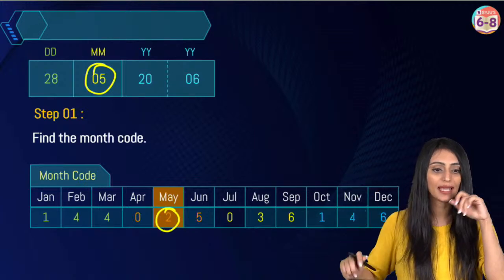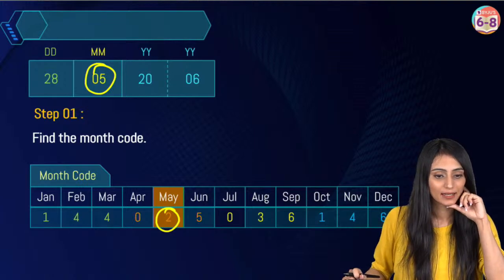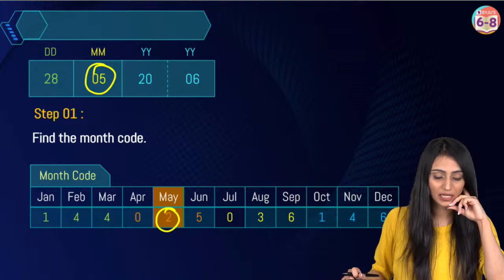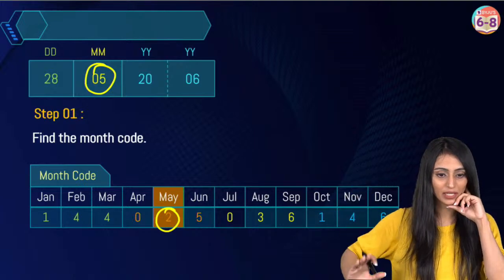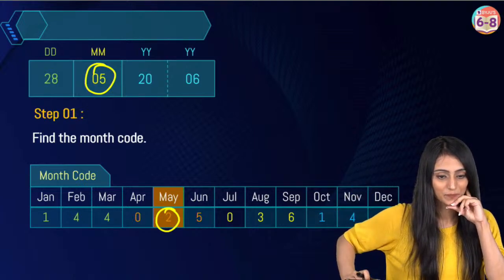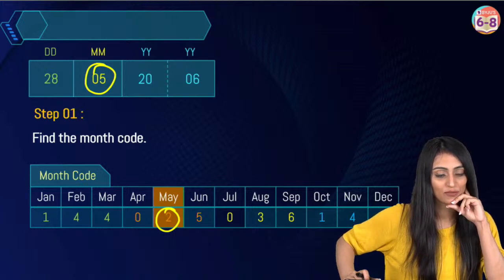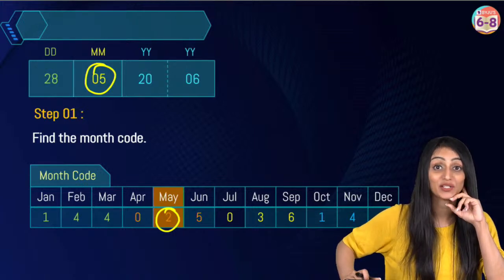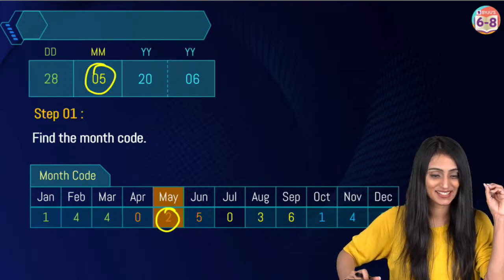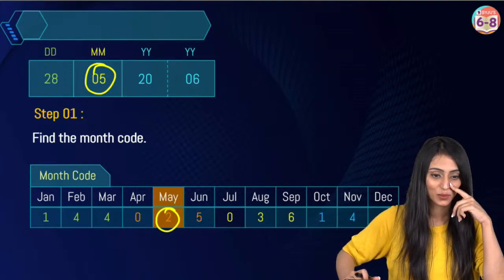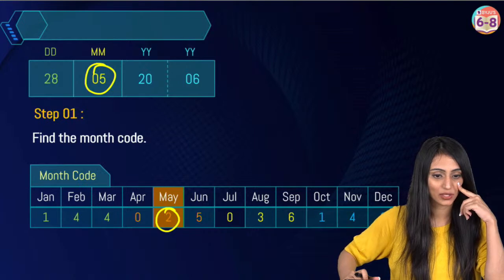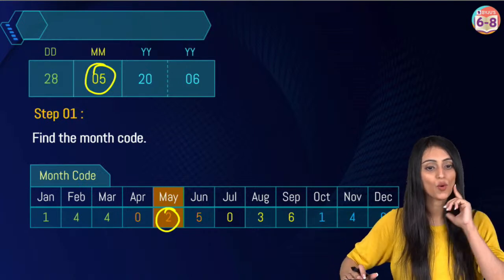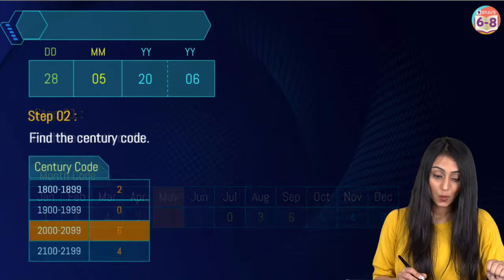Any doubt still here? Anybody? Yes, first we will find out the month code. That's what we have done here. Poonam, Bishal, Pixel Guy, Gungun, they've already given the answer. So you have understood the entire method, yes? No doubts. Dibyanshi, no. Ayush, no. Suchana, no. Shaurya, no. Okay, this is clear. What is our next step?